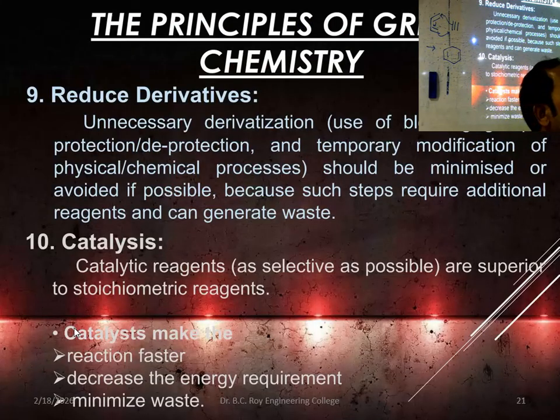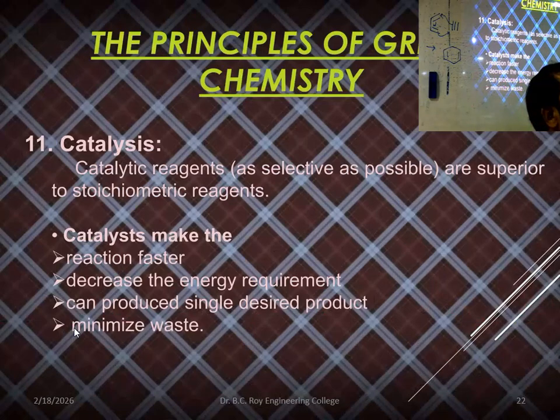Reduce derivatives means reduce side products. Catalysts make the reaction faster, decrease the energy requirement, and minimize the waste. So the use of a catalyst is always encouraged. People are encouraging you to use more and more catalyst as and whenever possible. And which type of catalyst? Biocatalyst. Instead of chemical catalyst, go for biocatalyst.